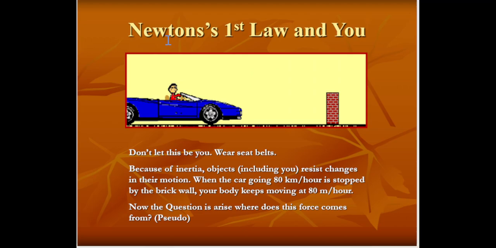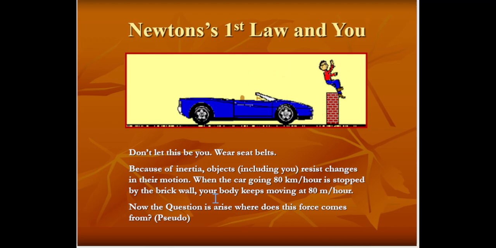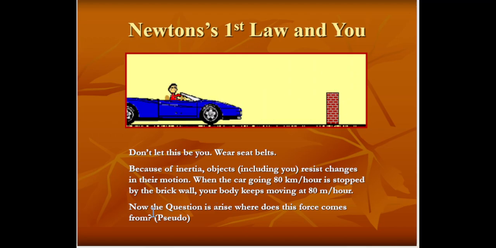If the car is in motion, you are also in motion. So what does inertia want? Inertia wants this motion to continue. But when the car going 80 km per hour is stopped by the brick wall, your body keeps moving at 80 km per hour. So now the question arises, where does this force come from? This question is for you.